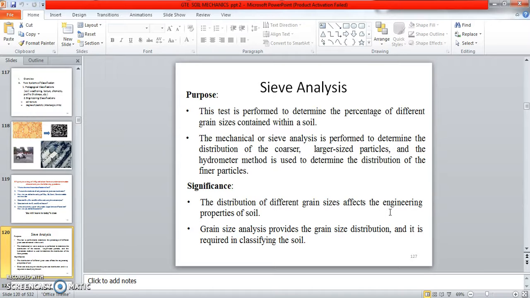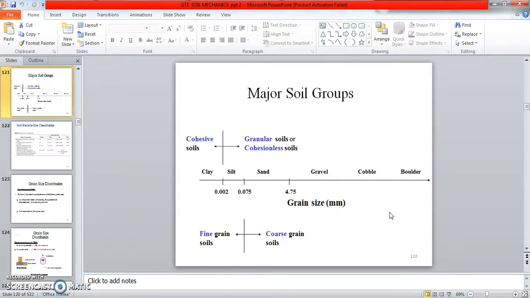Okay, these are the main reasons we are studying sieve analysis, and we can also find out the zone, which type of sand, which zone we are using. For different states, different zones will be there. So for that reason only we are analyzing the sieve. After sieving we can find out the zone also.